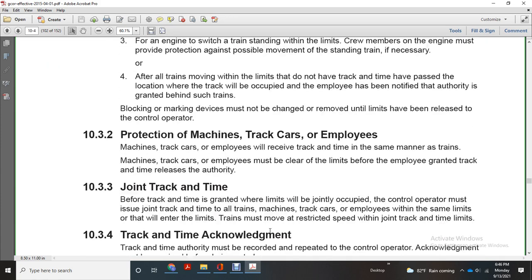Protection of machines, track cars, and employees. Machines, track cars, and employees will receive the track and time in the same manner as a train. Machines, track cars, and employees must be clear of the limits before the employee granted the track and time releases the authority.